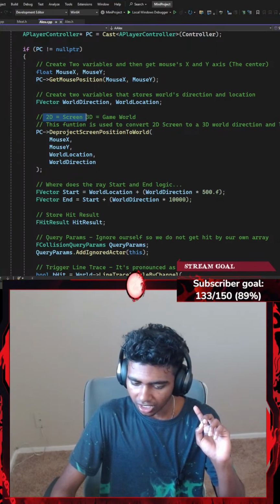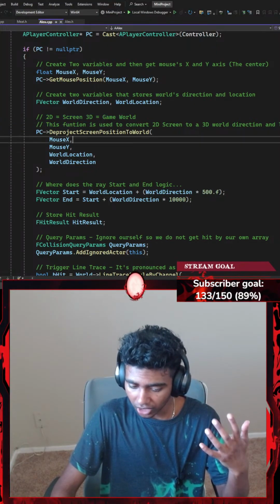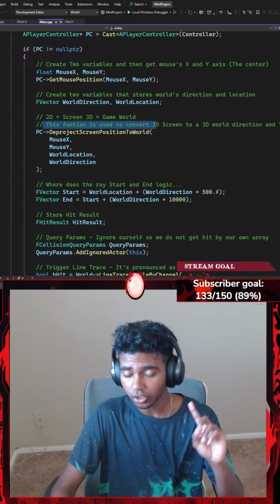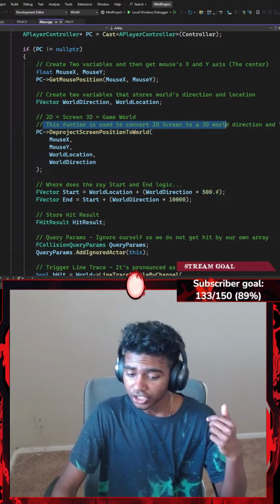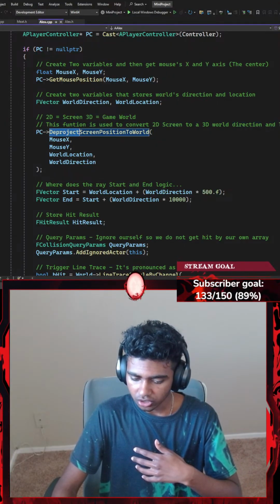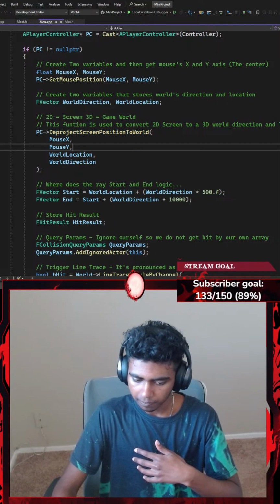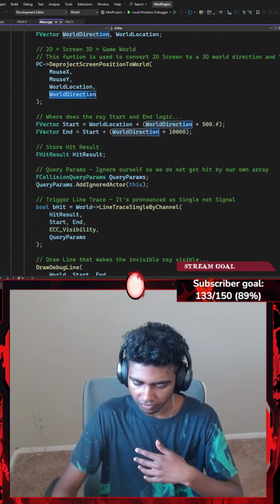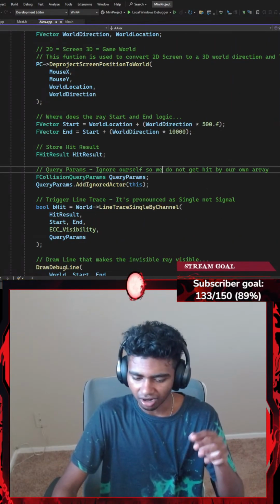2D equals screen, 3D equals game world. This function is used to convert a two-dimensional screen location to a three-dimensional world location and rotation. So, deproject screen position to world. I see. I need my mouse's x-axis, y-axis, and my world location, world direction. Okay, it's not that hard.